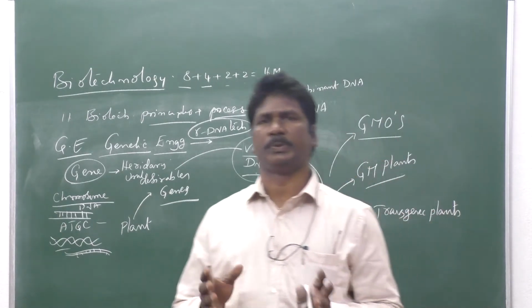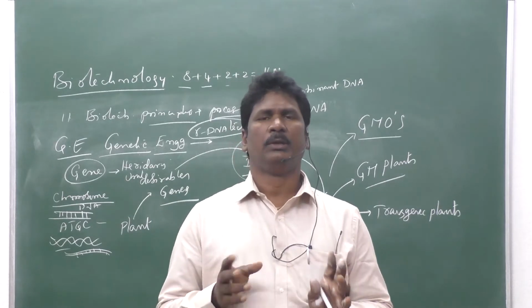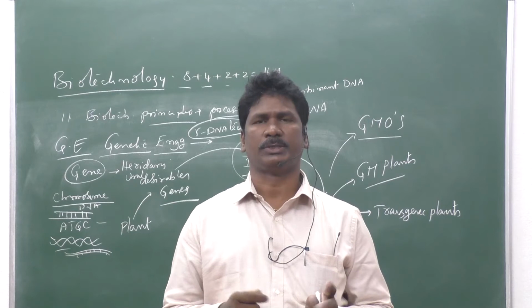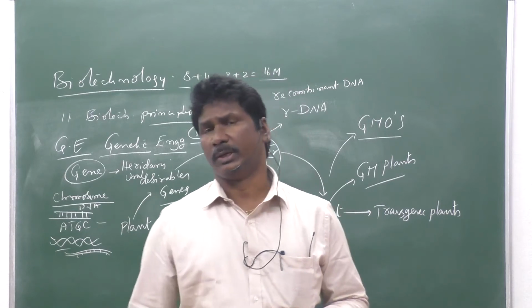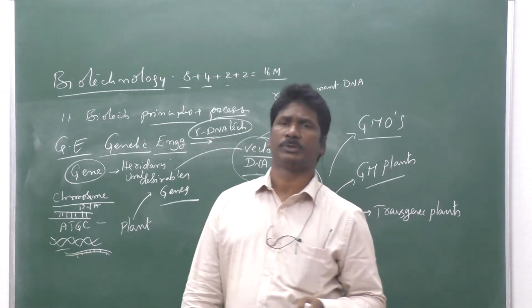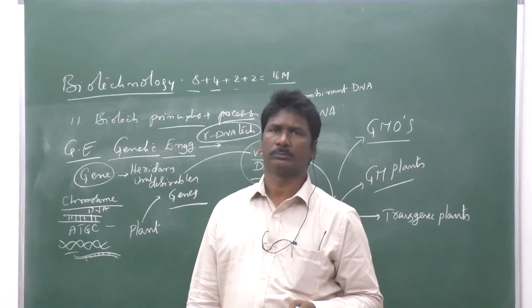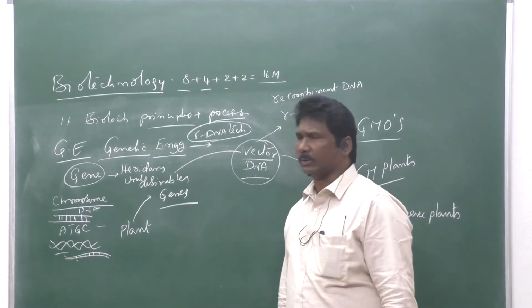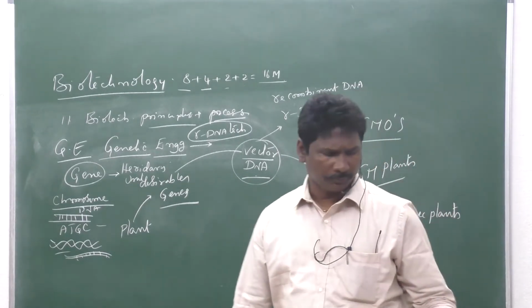So how was the first rDNA constructed? It was constructed by Stanley Cohen and Herbert Boyer.